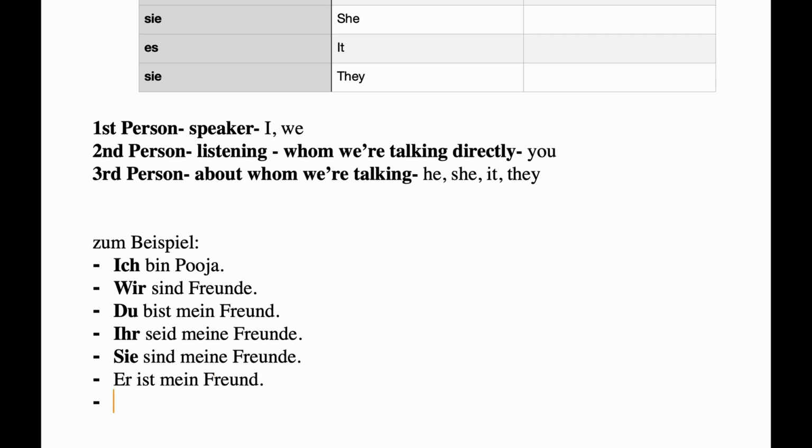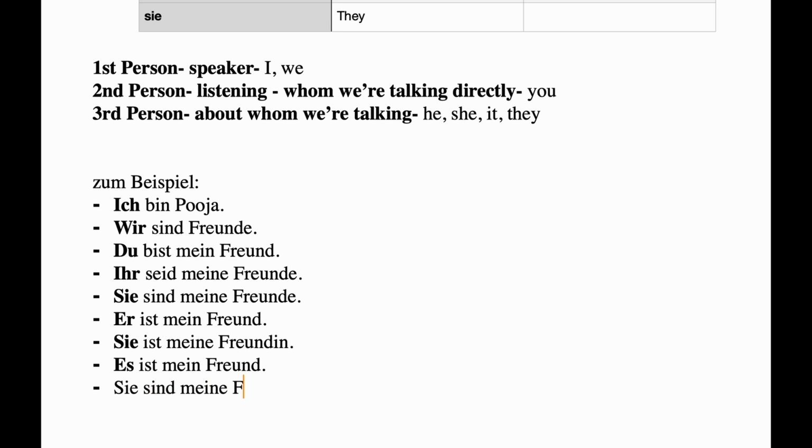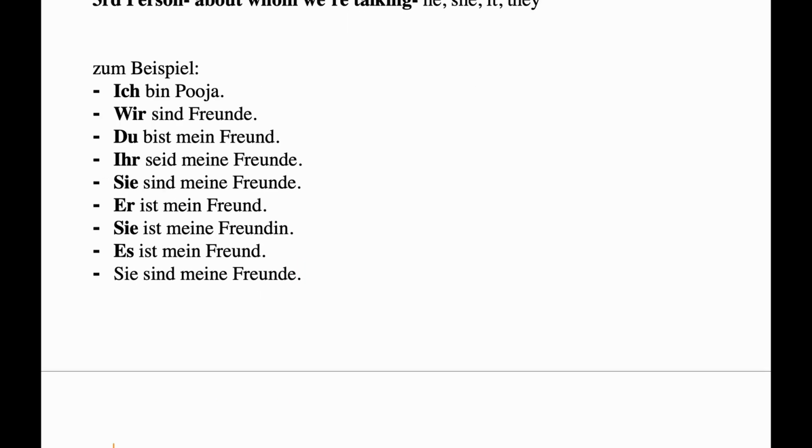Next, er ist mein Freund. He is my friend. Next, sie ist meine Freundin. She is my friend. Next, es ist mein Freund. It is my friend. Maybe a pet or an animal, right? Next we have Sie sind meine Freunde. Now this one is plural.